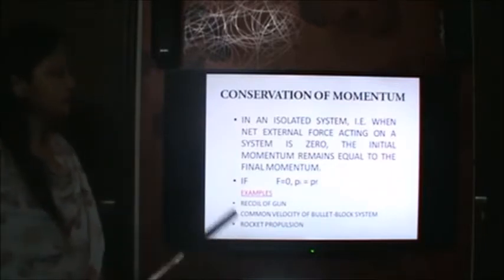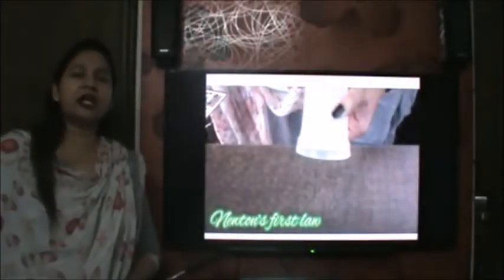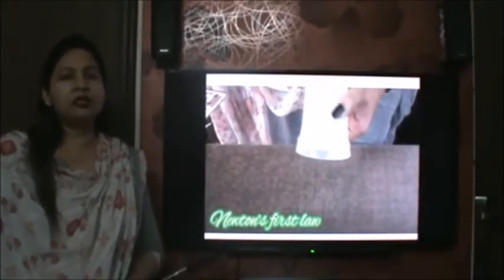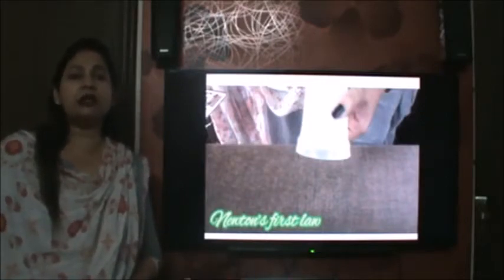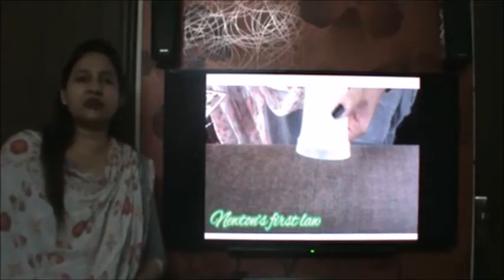Now I am going to show you some activities that I performed at home that will give you some information about Newton's first, second and third laws as well as conservation of momentum.